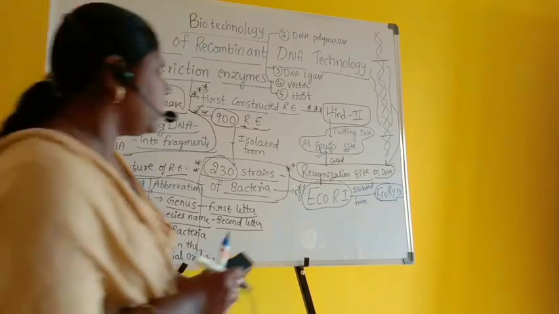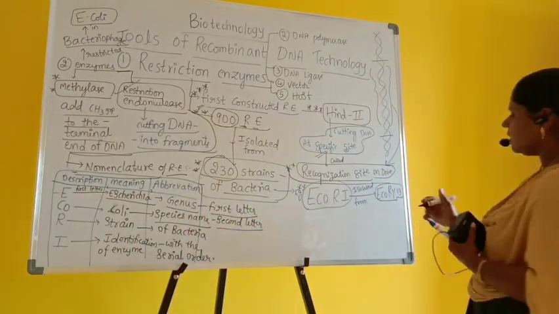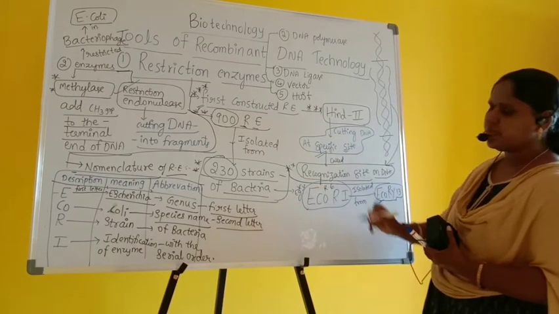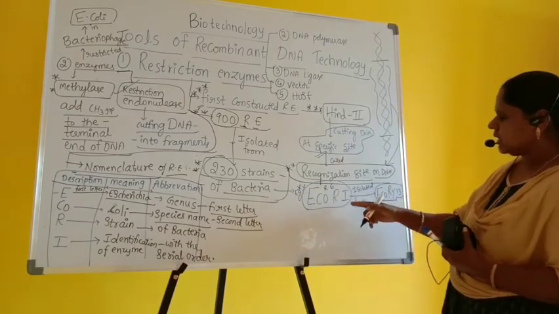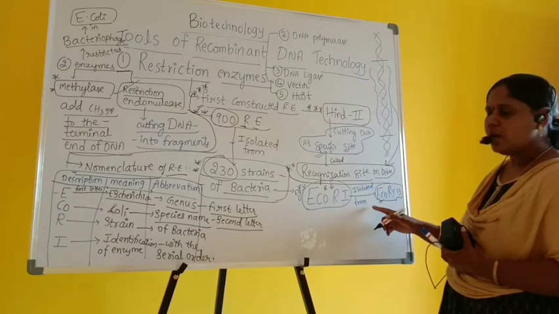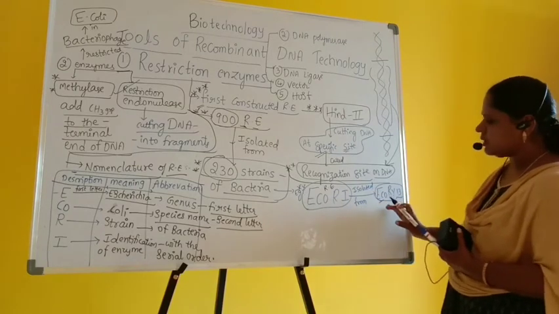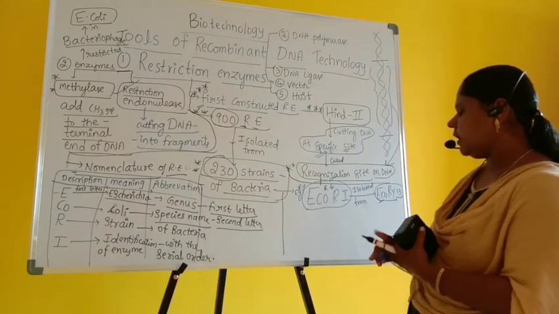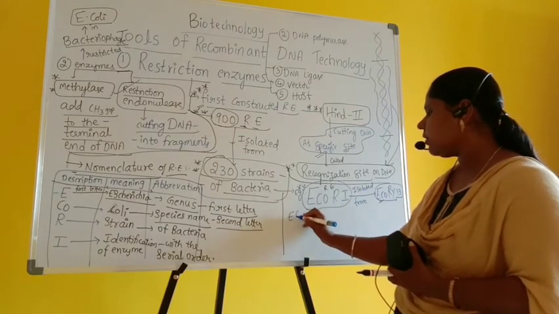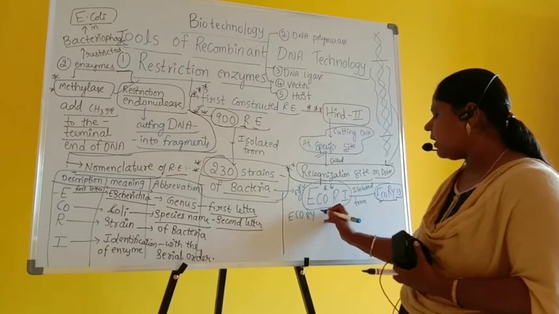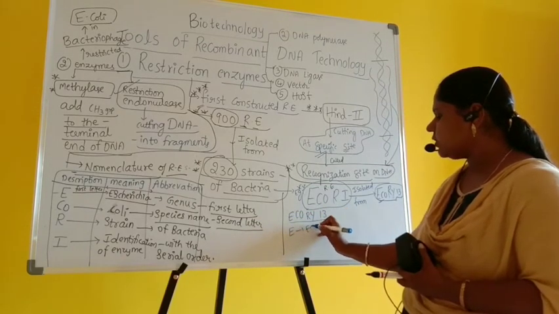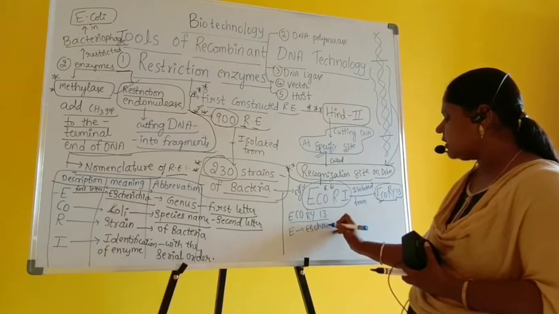Similarly, if you come to EcoRV, here also you can write the same. EcoRV is a restriction enzyme. Isolated from where? If I talk about EcoRV 13, it is the same. E is for Escherichia, that is the genus name.